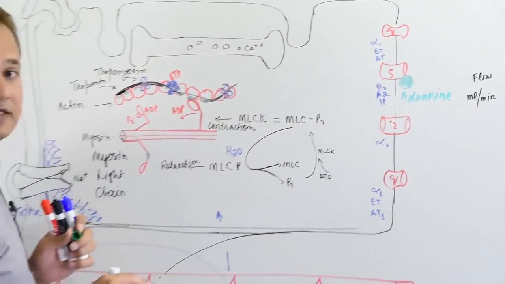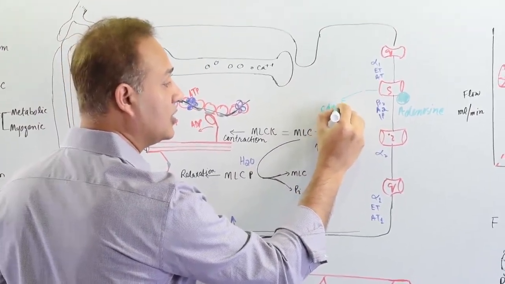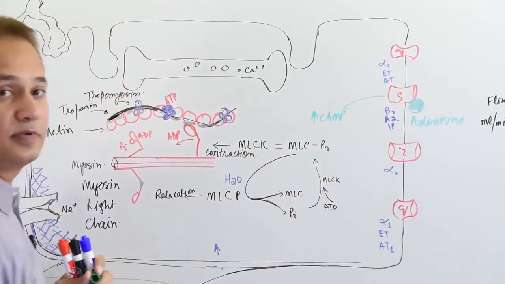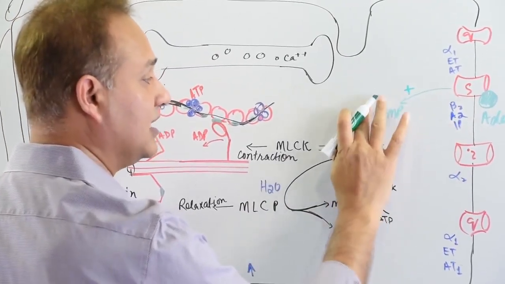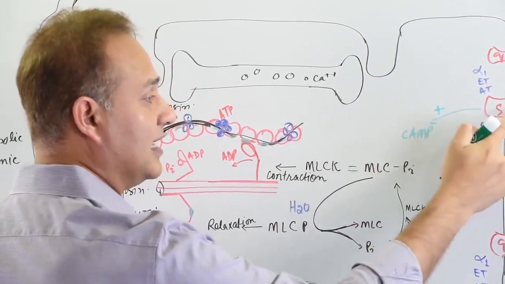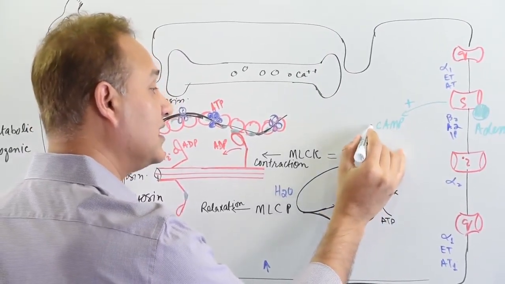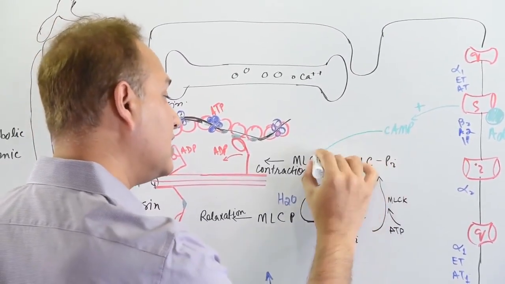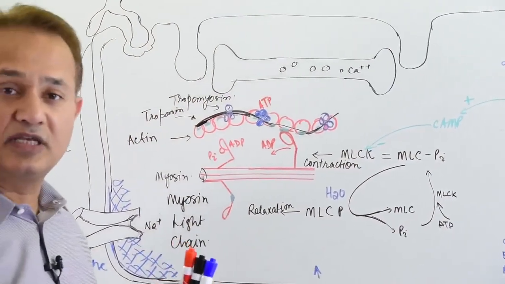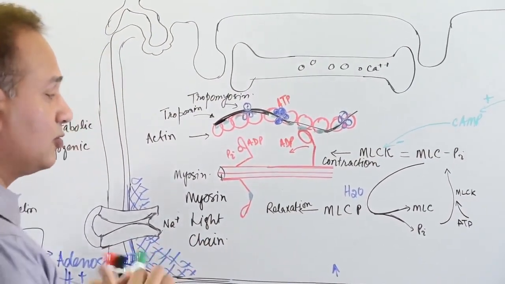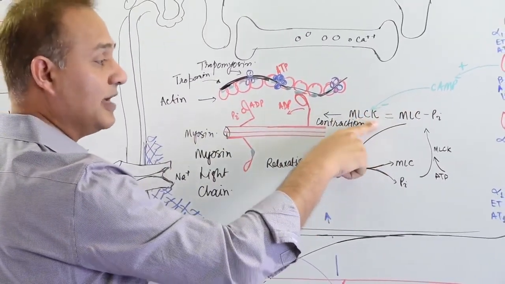When adenosine connects here, that would cause cyclic AMP to increase. So on this side, the stimulatory protein receptor, Gs, when adenosine attaches there, it causes increased cyclic AMP. Increased cyclic AMP in turn inhibits the myosin light chain kinase. So now think about it. When the adenosine is increased, that would inhibit the MLCK.